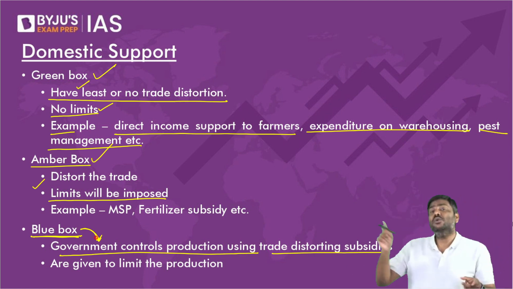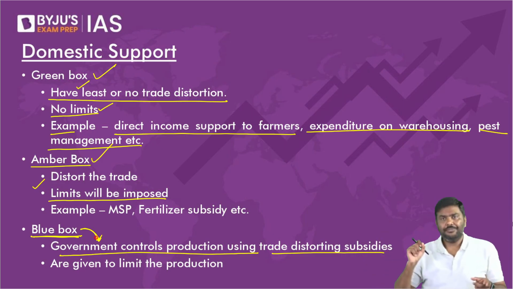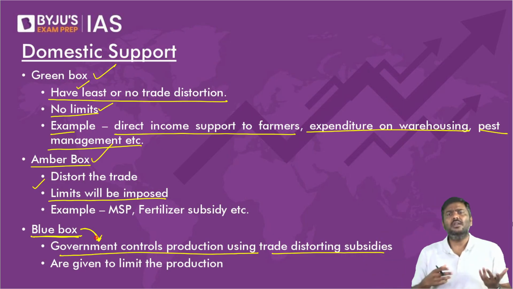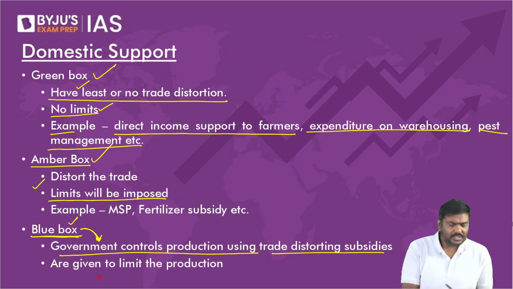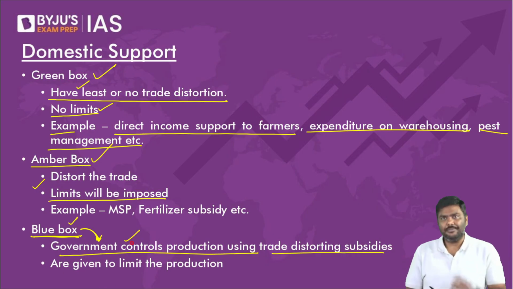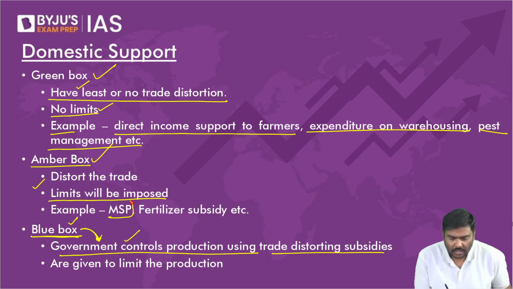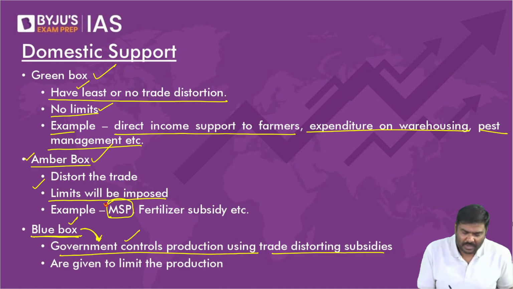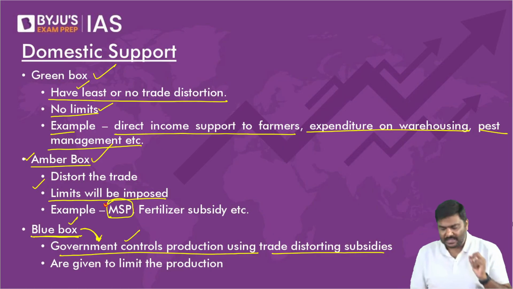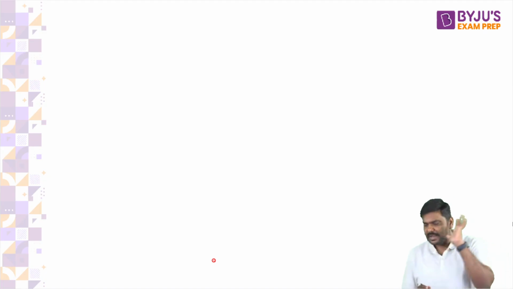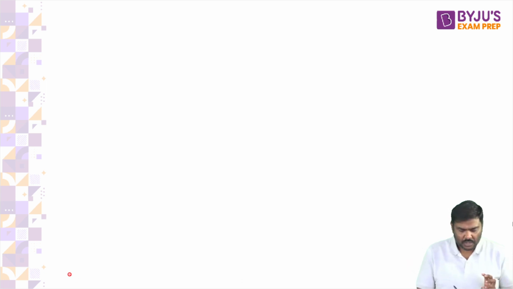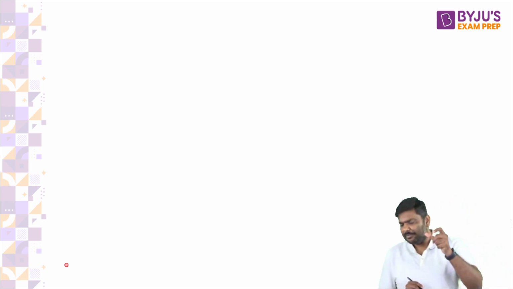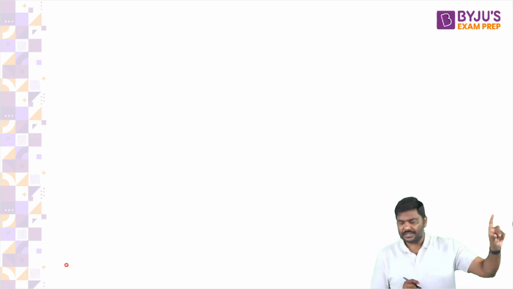Slightly tricky, understand this. Let me show you. Using the blue box subsidies, government will control the production. I'll repeat the statement. Using the blue box subsidies, and these are trade distorting subsidies. I'll give you an example. Under the blue box, government will use a trade distortion policy to control production. Sir, how? How can you say that blue box subsidies can be used to control production?